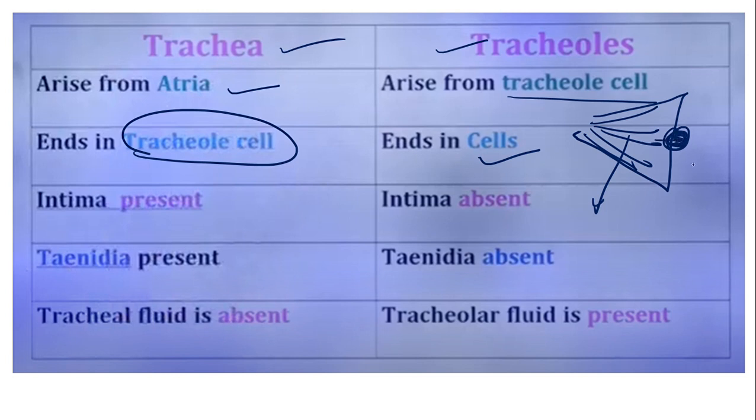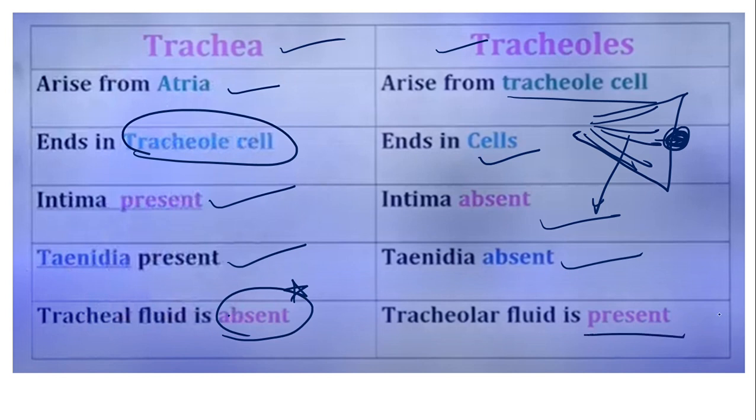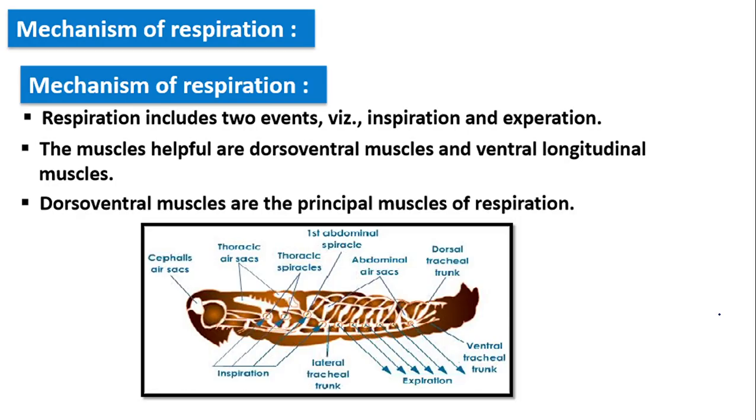The cell which requires the energy. Intima is present in the trachea, absent in the tracheole. Tracheal fluid is absent in the trachea, but it is present in the tracheole. Right? Now the last part of this respiratory system is the mechanism of respiration.